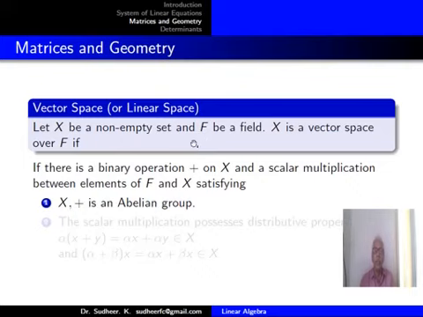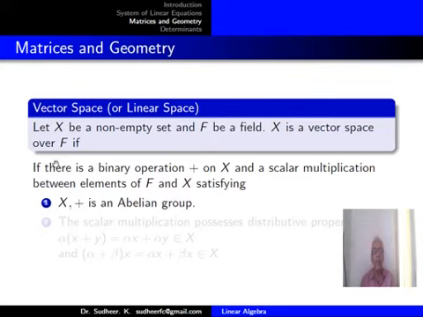You call the binary operations addition and multiplication. With respect to addition and with respect to multiplication, you should have certain properties. The properties are, with respect to addition, the set becomes a group. With respect to multiplication also, the set becomes a group. Such an algebraic structure you call a field.